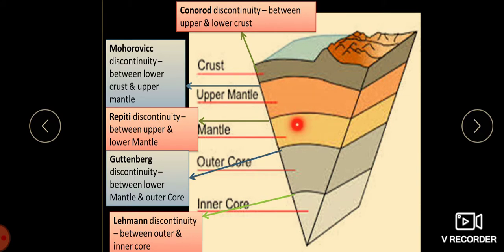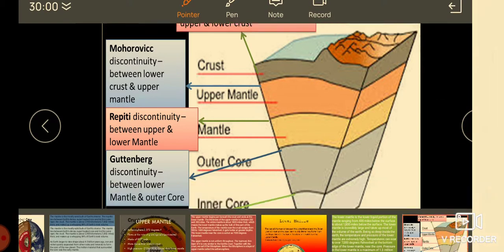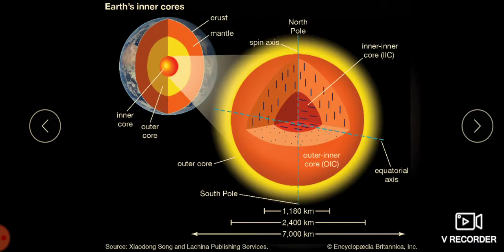And this we call the Repetti discontinuity, between the upper mantle and the lower mantle. This line, we call the Gutenberg discontinuity, between the lower mantle and the outer core. This line is the inner core boundary. This is the Lehmann discontinuity between the outer core and the inner core.